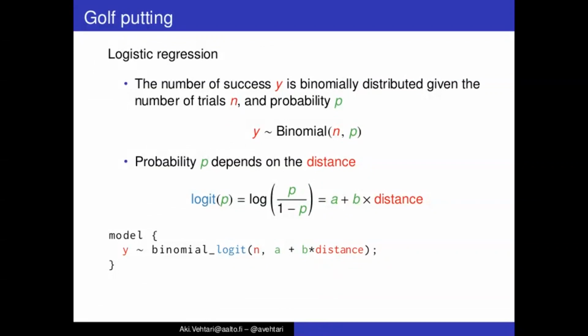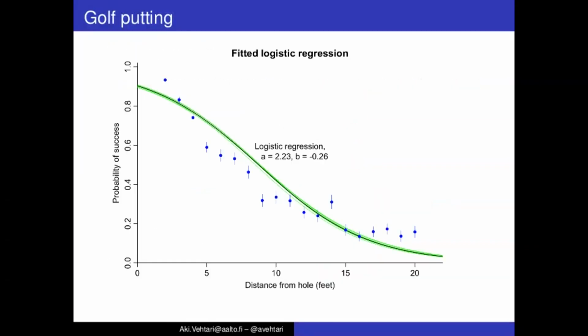And then Stan can do the inference for this, and we can look at the fit here. In this case, we see that yes, it did get something, but it's not a perfect fit.